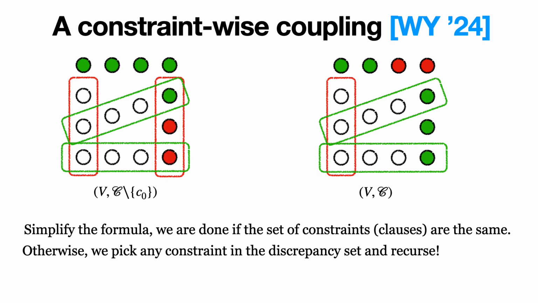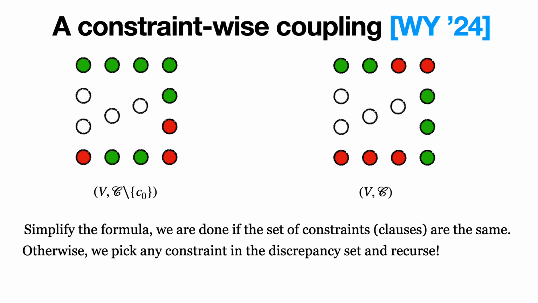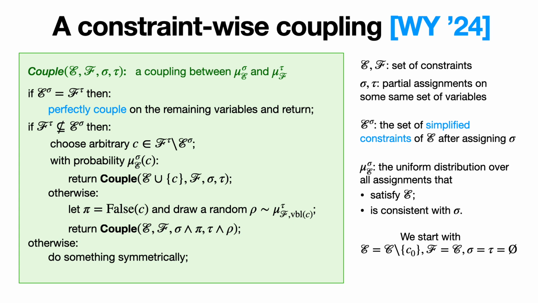So here is the illustration. The coupling might go like this, and we have again assigned, and after the simplification, the two sets of constraints became the same, and the coupling now ends. So this is basically the formal coupling procedure, and it shows what we described earlier.